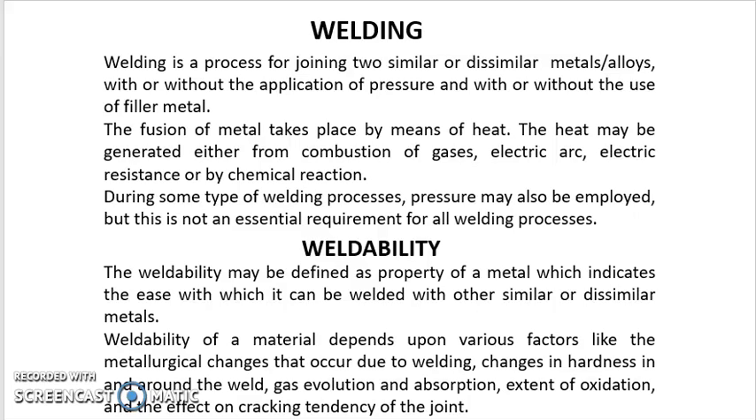Next is weldability. Weldability is defined as the property of a metal which indicates the ease with which it can be welded with other dissimilar or similar metals. Now on what factors does weldability depend? It depends upon various factors like the metallurgical changes that occur due to welding, changes in the hardness in and around the weld, gas evolution, absorption, extent of oxidation, etc. So this is regarding the definition of welding and the definition of weldability.